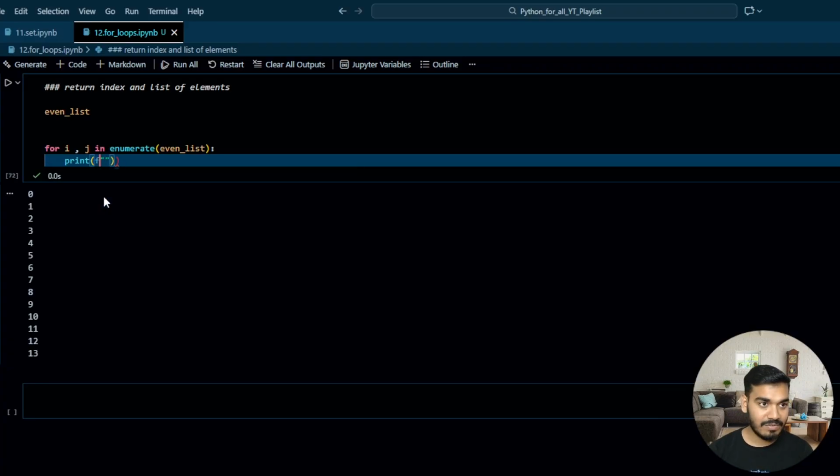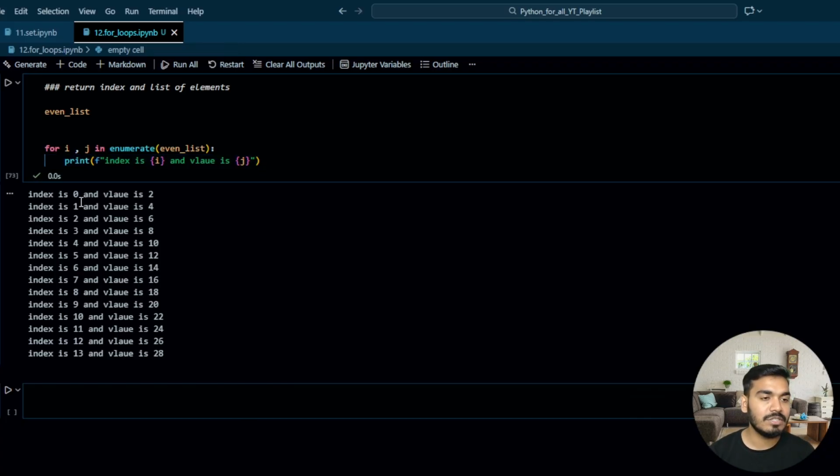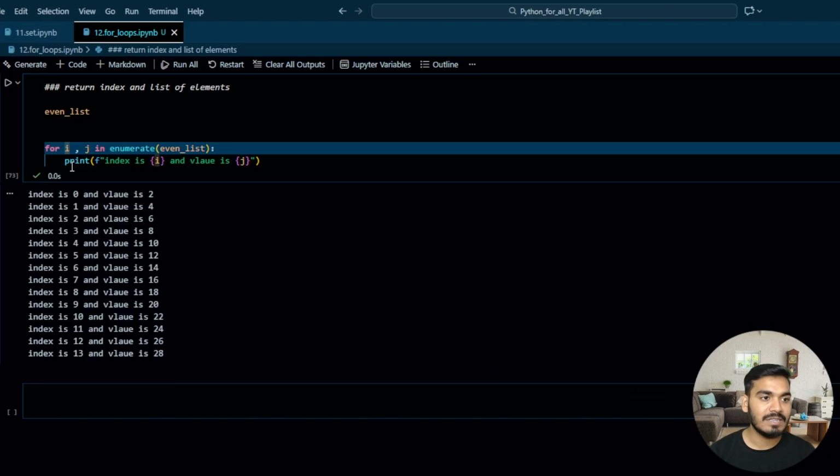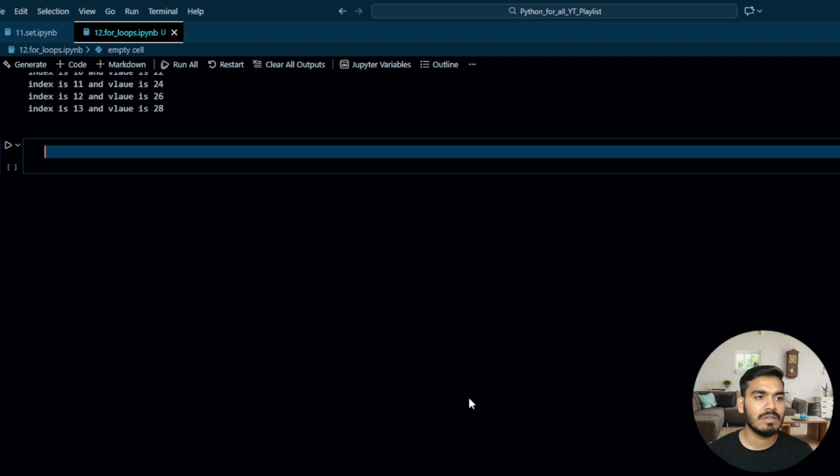So write over here f, and over here index is I and value is, let's say, j. Okay. Now index is 0 and value is 2. So like that, you have an index and you have a value both. I represents the index and j represents the value over here. Perfect, guys.